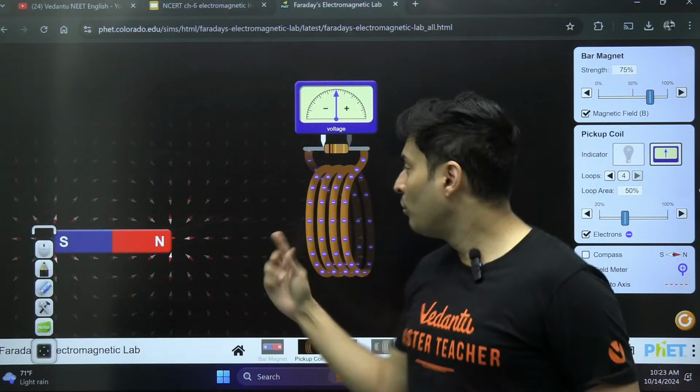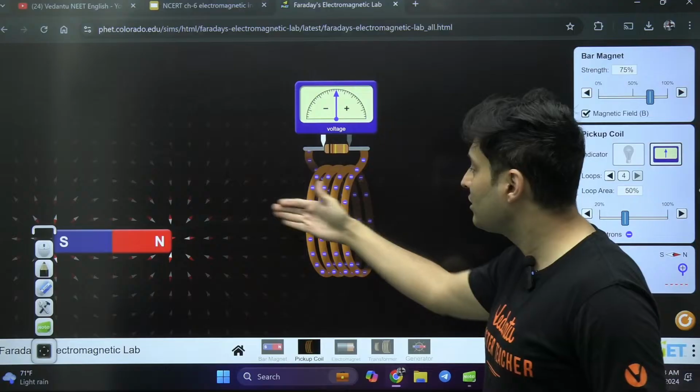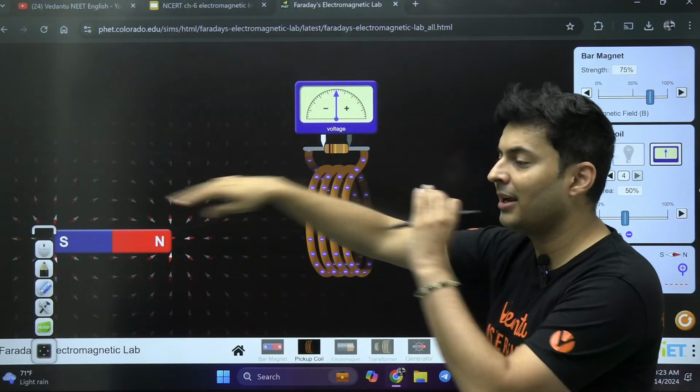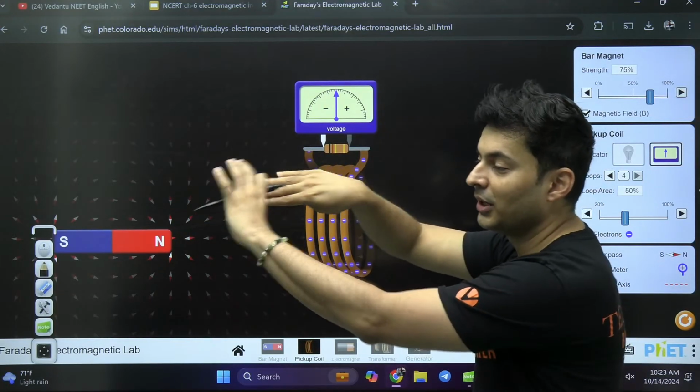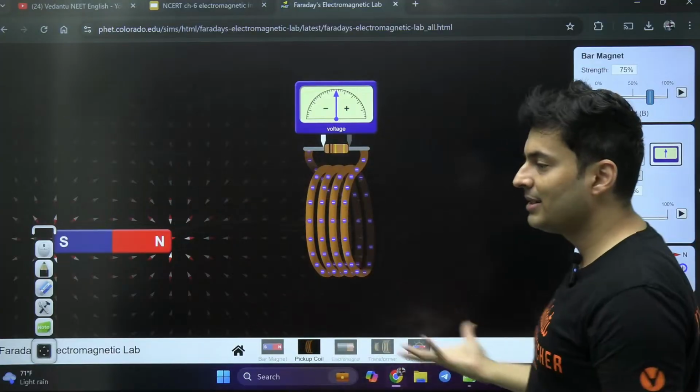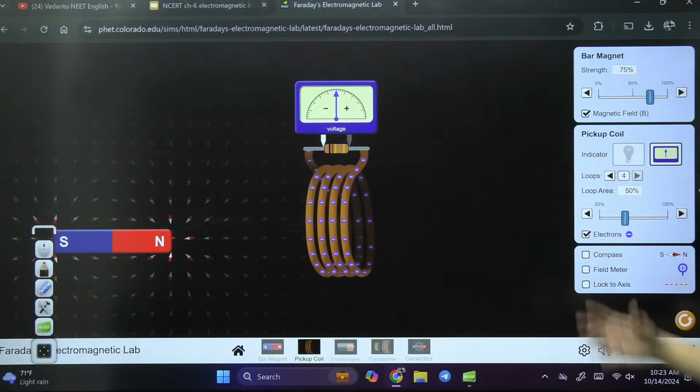More the turns, more number of times the field lines will pierce through the coil again and again. One coil, then second coil, then third coil. So you will see more electricity will be generated. So it is definitely proportional to that.